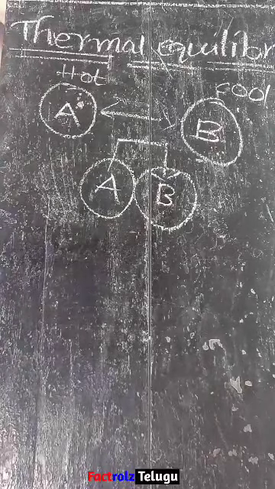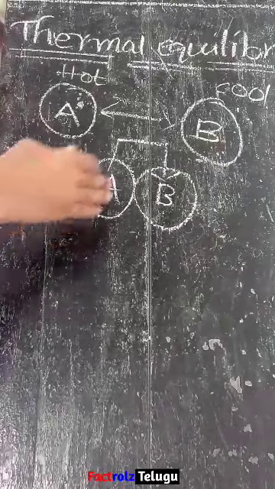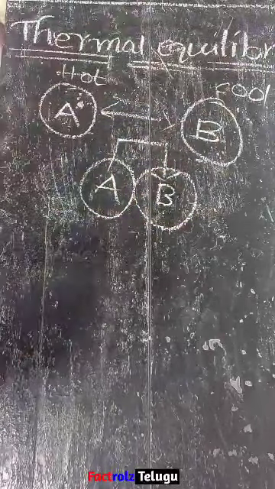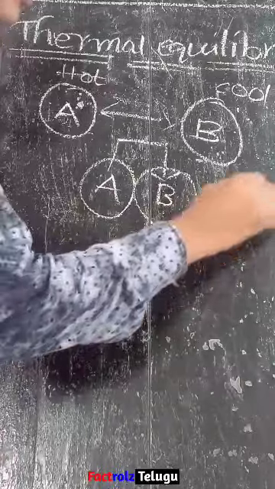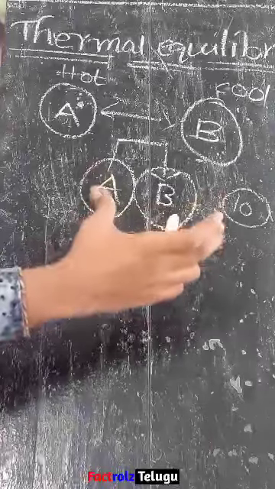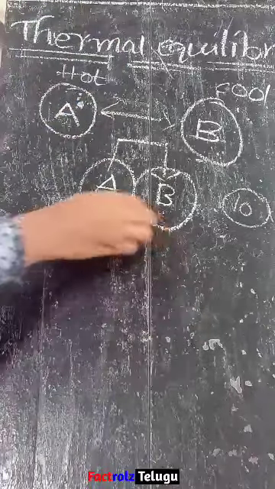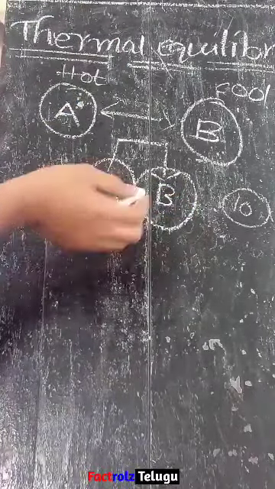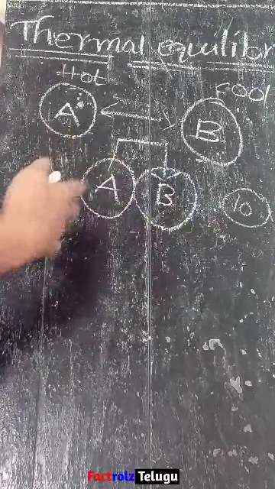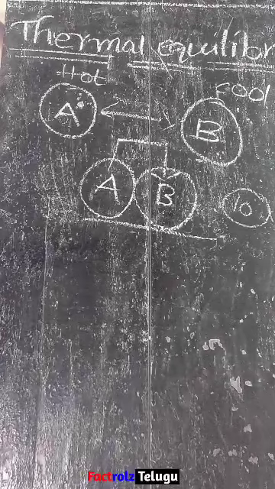This transfer of heat energy continues till both bodies attain the same degree of hotness or coldness. So for how long will it transfer the energy? It won't transfer energy all the time, say for 10 minutes. Why? Because they will attain equal temperatures. Only until they attain an equal degree of hotness or coldness will the heat energy be transferred, and then it stops. Why? Because when both are equal, which body will transfer energy to which? That's why they stop transferring energy once they attain the same degree of hotness or coldness.